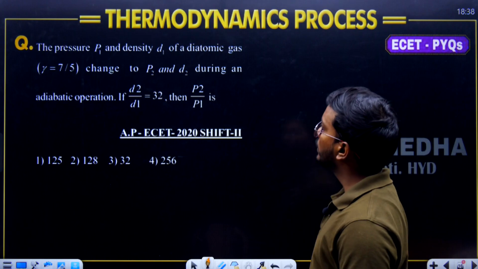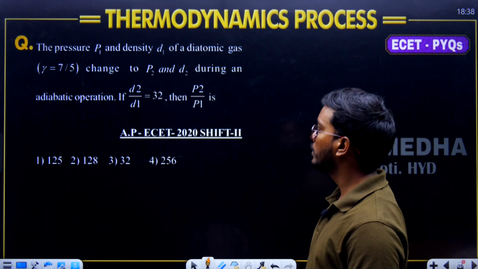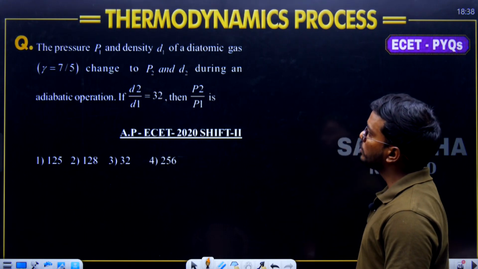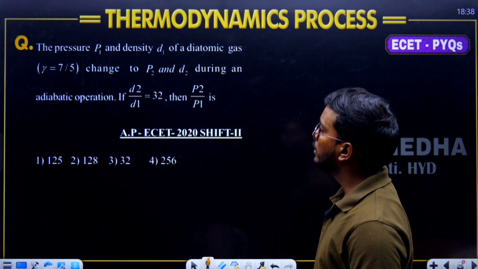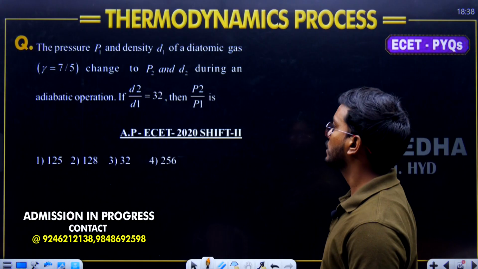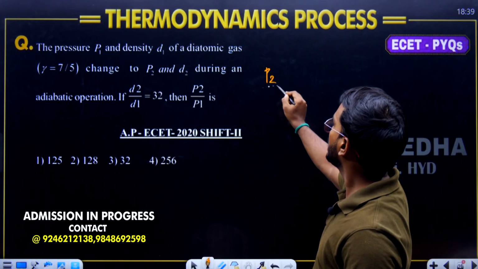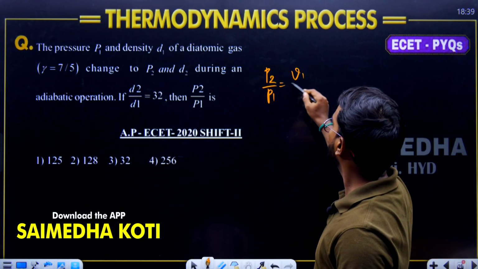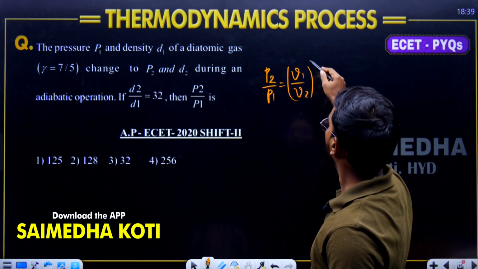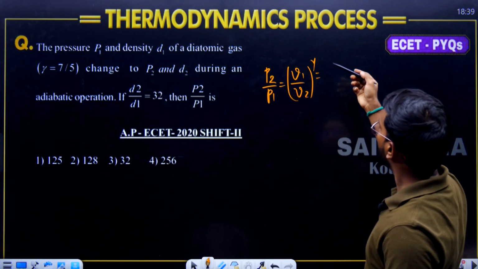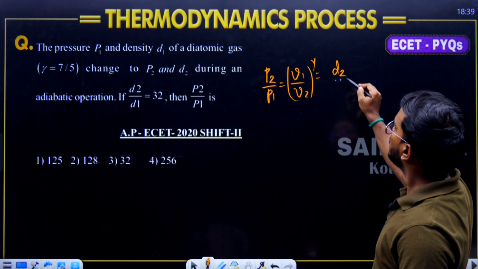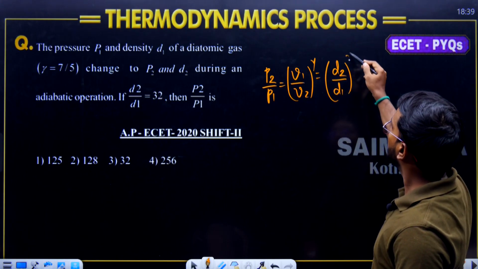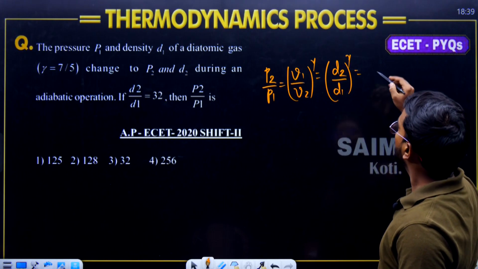Moving on to question number 15. The pressure and density of a diatomic gas, gamma 7 by 5, change to P2 and D2 during an adiabatic operation. Density ratios are given, pressure ratio is asked. We know the formula: pressure ratio in terms of volume is V1 divided by V2 whole to the power of gamma. Volume is the inverse of density, so here we will write D2 divided by D1 whole to the power of gamma, where D2 by D1 is given as 32.